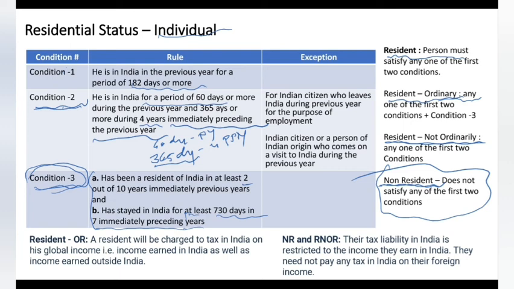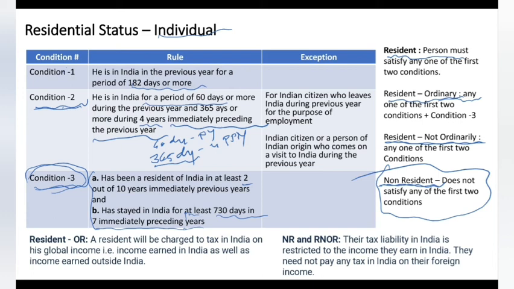Clear? So, as I said earlier, based on the residential status, the taxes will be levied. A resident and ordinary resident: if a person is resident and ordinarily resident, then all of his income will be taxed, whether he earned it in India or outside India. Any income he earns in India or outside India is taxable for him. So, it is not a benefit being a resident here.